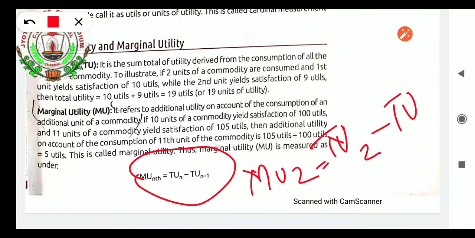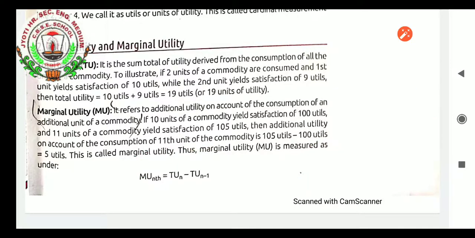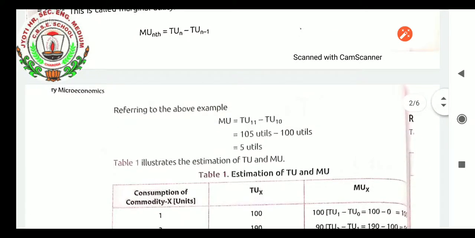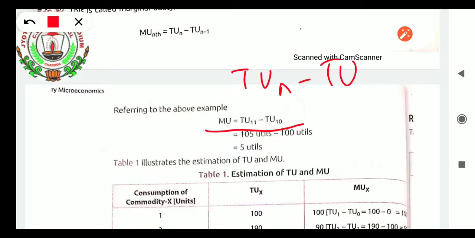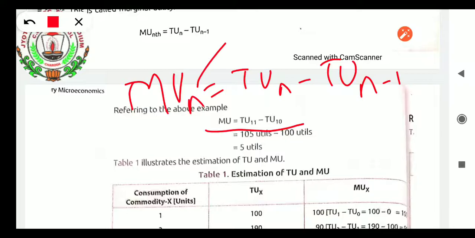What is the n here? First we are taking 2. 2 minus 1 means 1. So total utility derived from the second unit minus total utility derived from the first unit will show us the marginal utility derived in the second unit. So I think it is clear to you. Now coming to the formula with the 11 and the 10 units which were shown to us, marginal utility equals TUn minus TUn minus 1. That will give us marginal utility n. Here n is what? 11. N is 11.